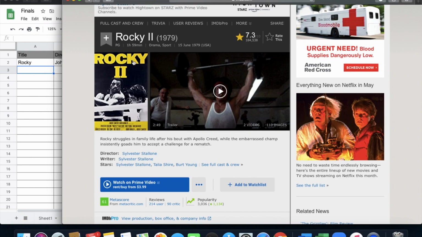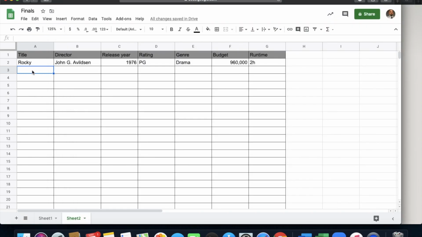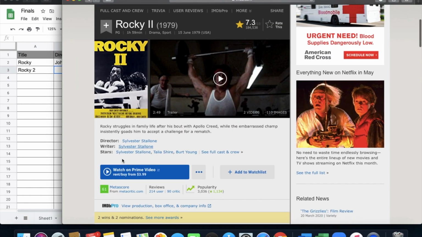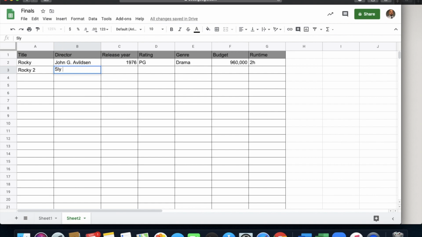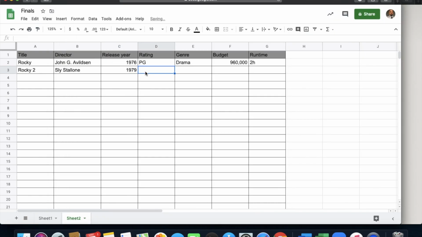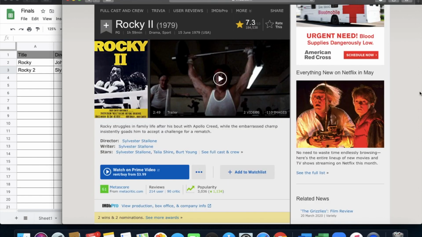All right, so Rocky 2, let's put this in. Stallone was the director of that one. 1979, PG. I saw 1 hour 59 minutes on there. Genre is probably going to be the same, yep, drama and sport.